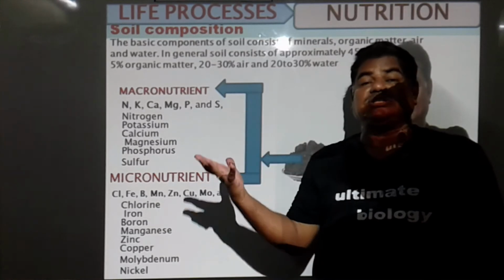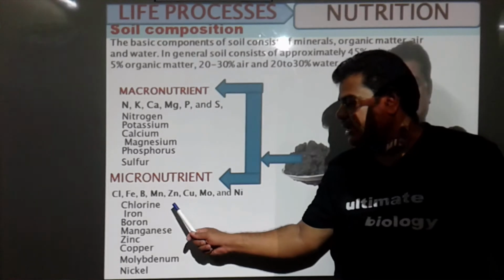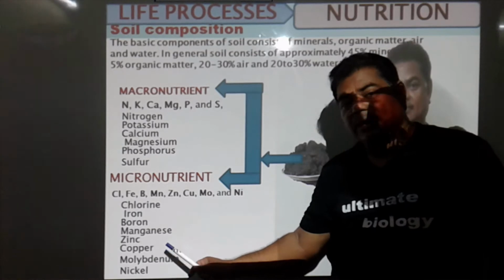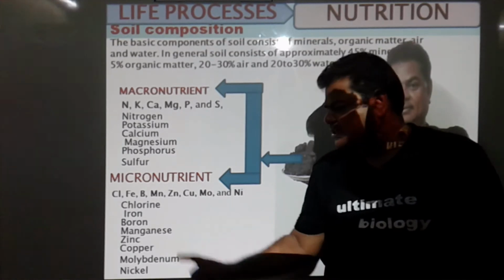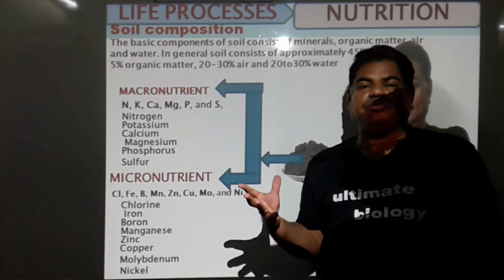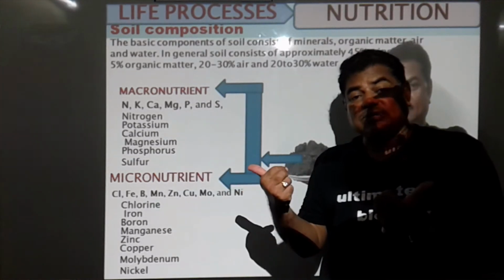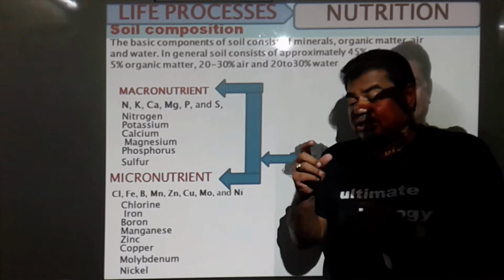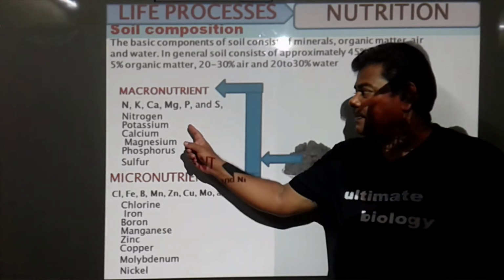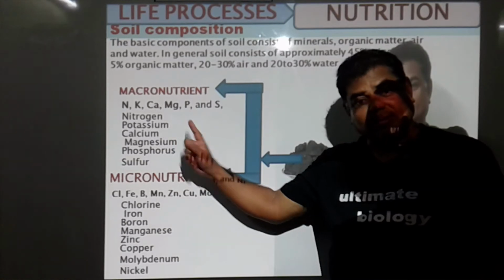Plants utilize these on a large scale for their life processes. And these are the micronutrients: chlorine, iron, boron, manganese, zinc, copper, molybdenum and nickel. Means plants use all these elements in trace form for their life processes. But nitrogen, without nitrogen, there is no DNA. Nitrogen is a core element of DNA. Next, potassium: the opening and closing of stomata totally depends on potassium ions.